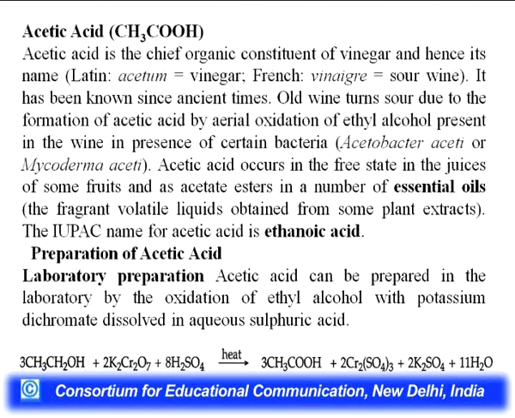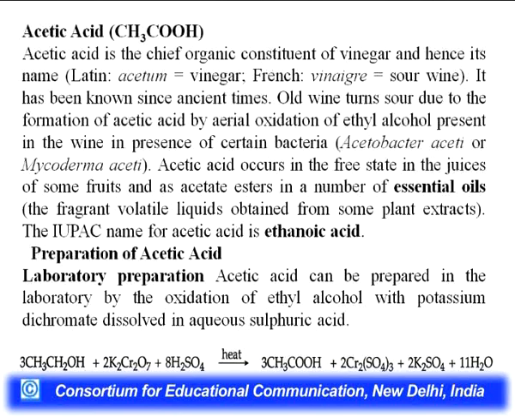Now, we are discussing the preparation. How can we prepare acetic acid? First of all, we are taking the laboratory preparation which is feasible in the lab. Acetic acid can be prepared in the laboratory by the oxidation of ethyl alcohol with potassium dichromate dissolved in aqueous sulfuric acid.